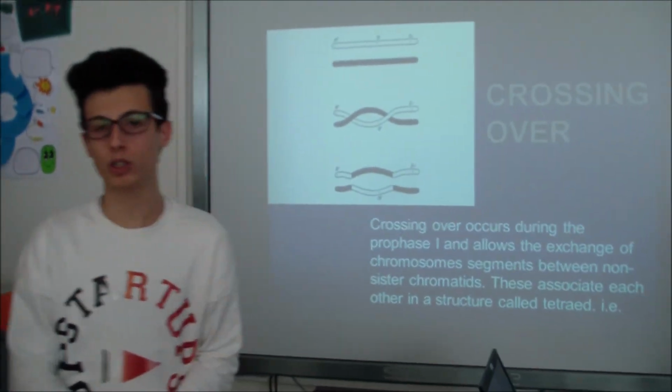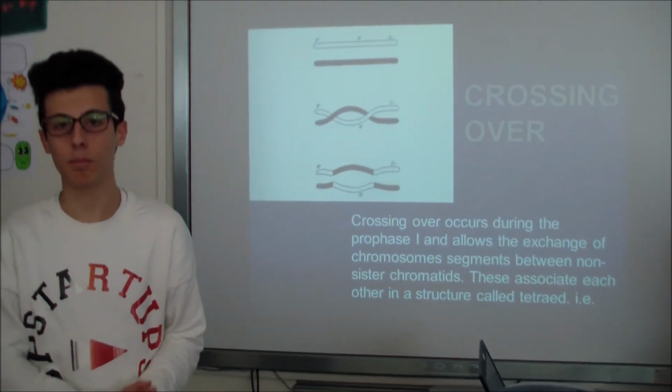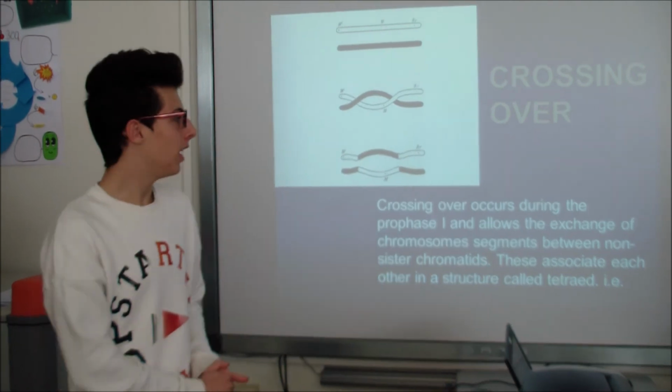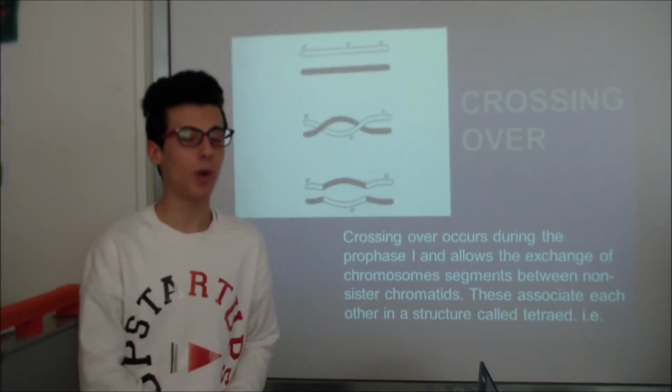Other questions? Can you explain to me crossing over? Yes, of course. Crossing over is an important and basic concept of genetics and cell biology. It's also called recombination.